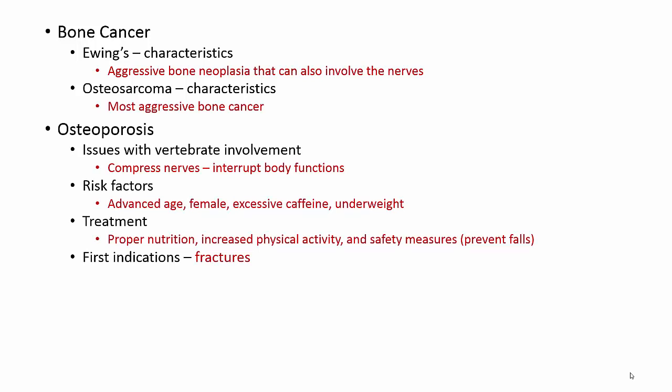Osteoporosis. This is a major issue, especially in elderly women. One thing we should look at, though, is if there's issues of the vertebrae involvement. This could compress nerves and it could interrupt body functions. Depending on the level, it could interrupt breathing, digestion, and the ability to control the urinary system. So if the nerves are compressed, it could cause major issues.